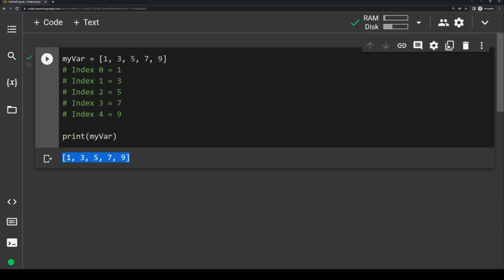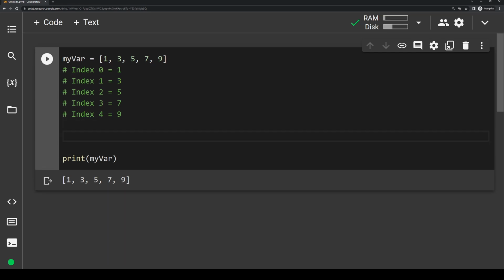Let's say I want to change a value in this list. Let's say I want to change this 3 to a 6. To do that, we need to know the index it's at, and we already said 3 is at index 1. If we want to modify a value, we use the same square brackets I already showed you. So we write myvar at index 1 equals 6. This statement is basically saying store the value 6 at the first index of myvar.